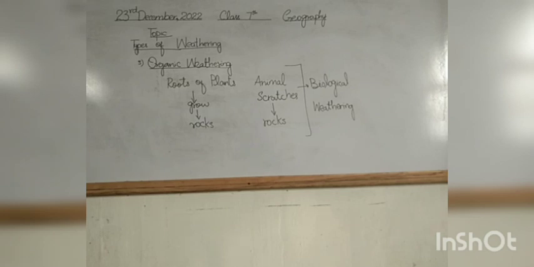So students, these are the three types of weathering. First is mechanical weathering, second is chemical weathering, and third is organic weathering. So through these three ways, weathering occurs. Weathering is basically the breaking down of rocks into smaller pieces because of the changes in atmospheric conditions. As we have already discussed the three forms, you might be aware of the atmospheric conditions that are changing continuously, and weathering occurs.